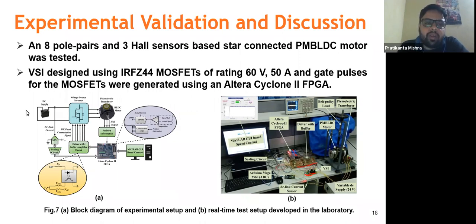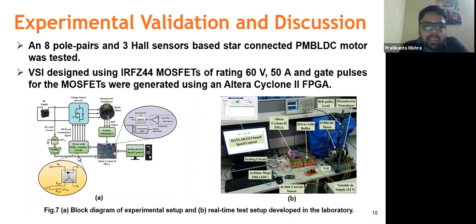This is supplying a BLDC motor, and from the BLDC motor we are using a Hall sensor and finding out the position information. We feed this to the Altera Cyclone 2 FPGA, and from the FPGA we derive the pulses and drive the voltage source inverter.